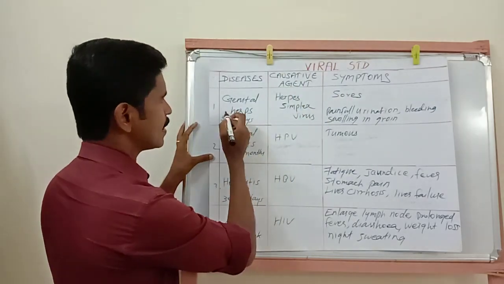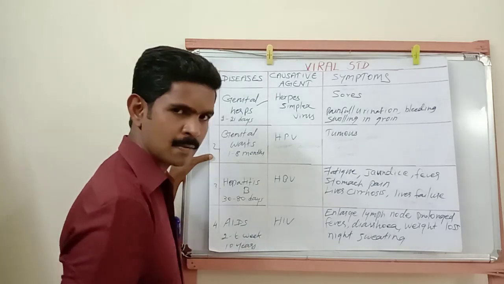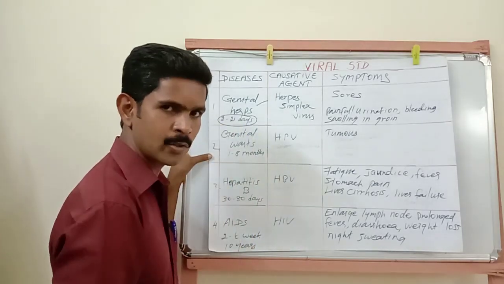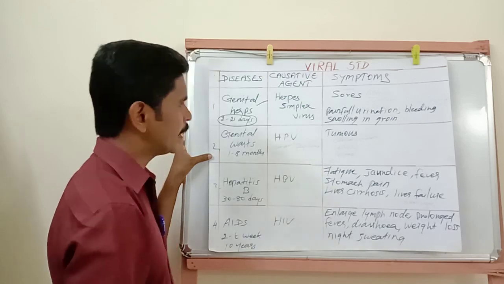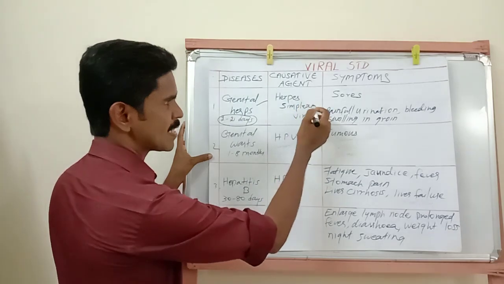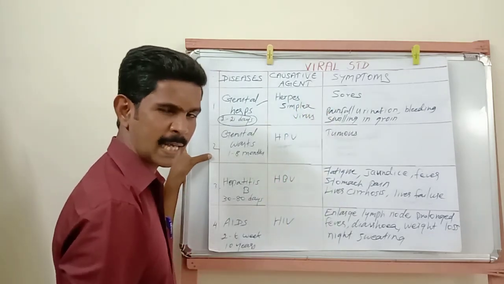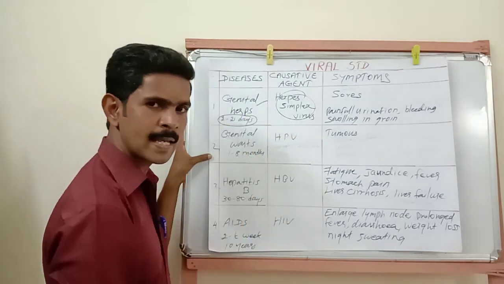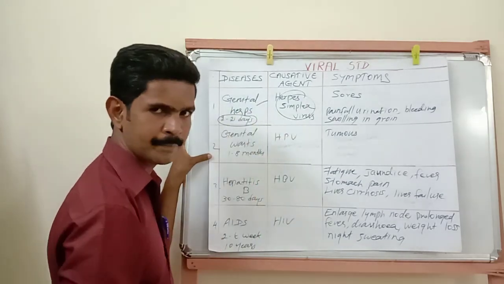The first disease is called genital herpes. The incubation period is 2 to 21 days. The causative organism of this viral disease is herpes simplex virus. Herpes simplex virus is the causative organism for this genital herpes disease.